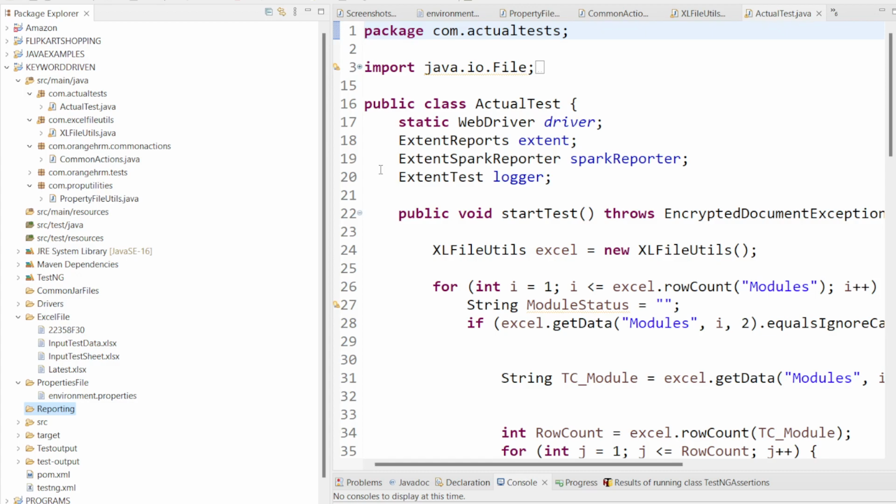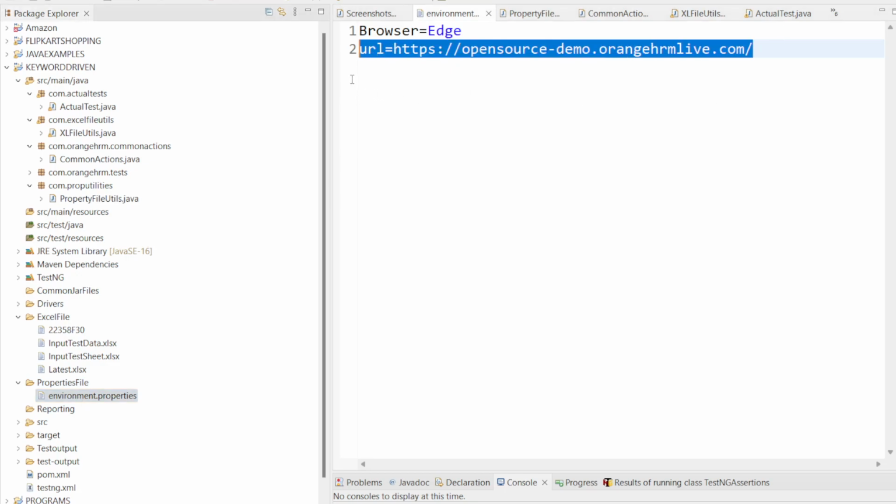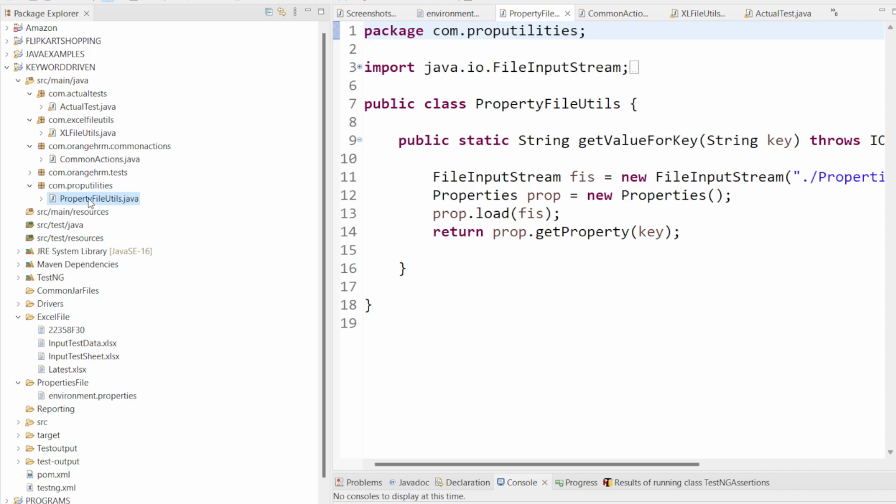Let me tell you one more time. First we are creating a properties file, which contains all my application related configuration details. For that I first create one folder here, and once created, I create one file called the properties file. Once I mention the information inside this properties file, I want to read the data. So how can we read? By creating one class here called PropertyFileUtils.java, which is going to read the data from the properties file.